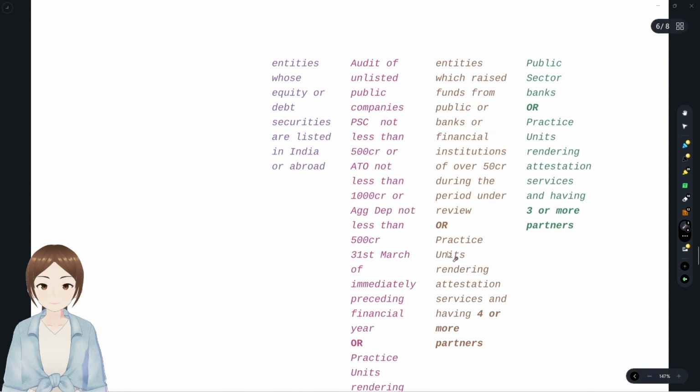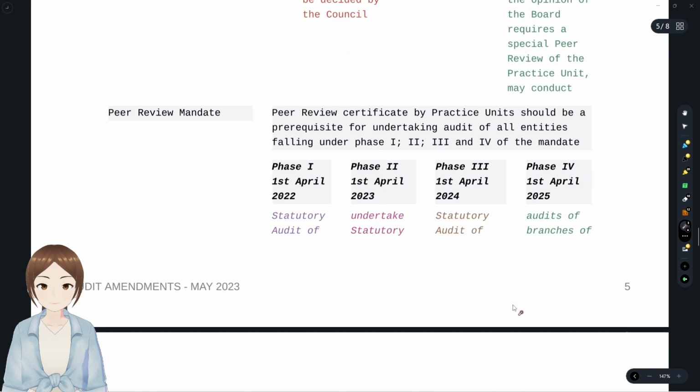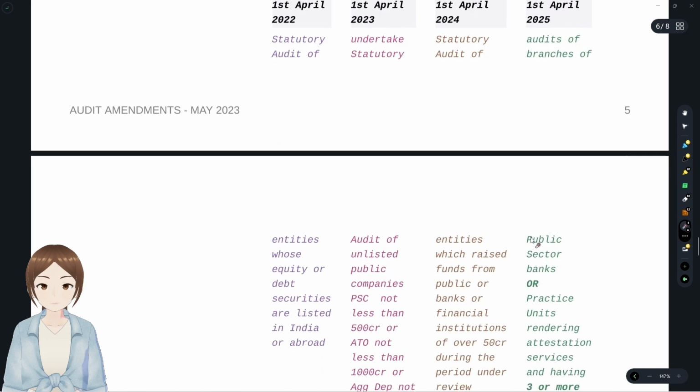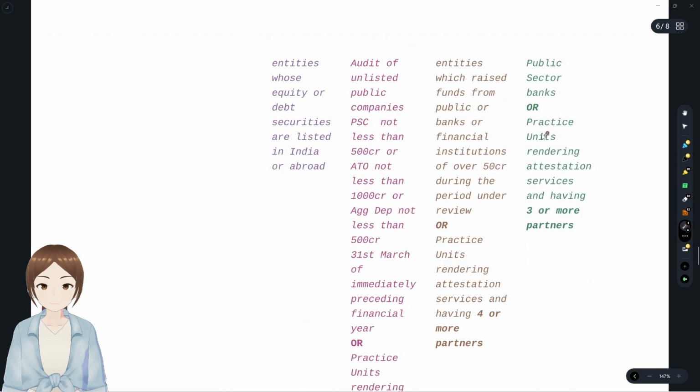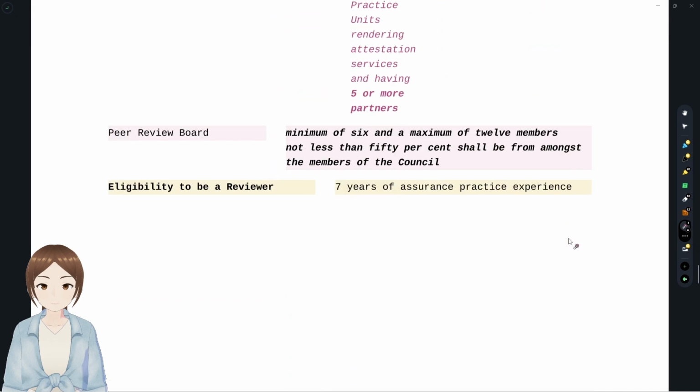That's for the company. But for the auditor, with an or condition, either the client or the auditor, whoever satisfies, it comes under that. A practicing unit rendering attestation services having 4 or more partners comes under phase 3 peer review mandate. Phase 4, effective from 1/4/2025, is audit of branches of public sector banks. That's a client, public sector banks, or a practicing unit rendering attestation services having 3 or more partners. Phase 4. That's it. It's so simple to remember.